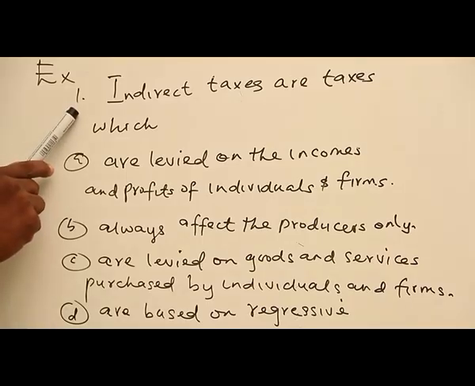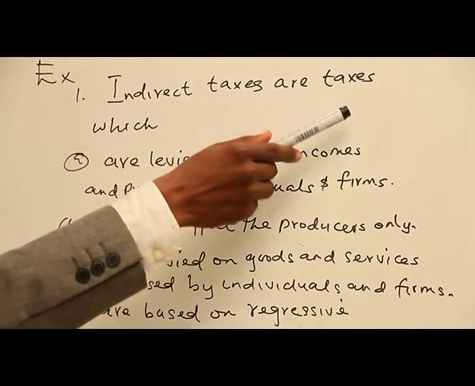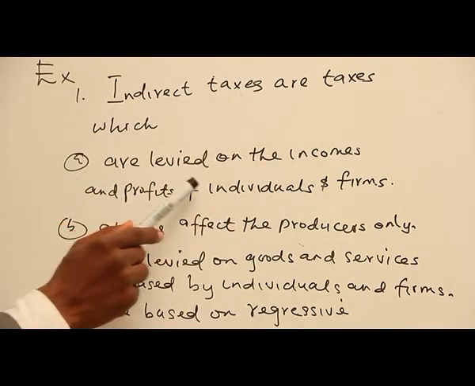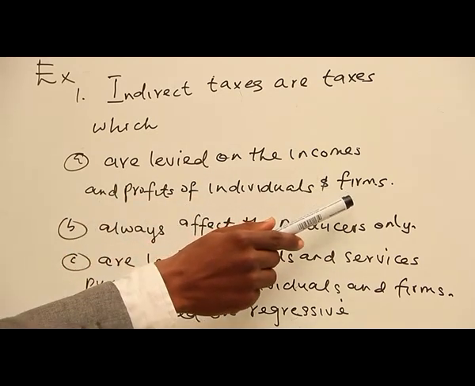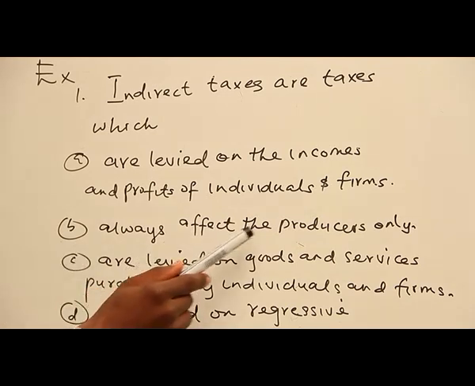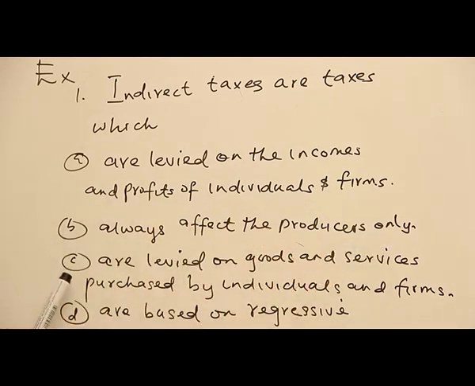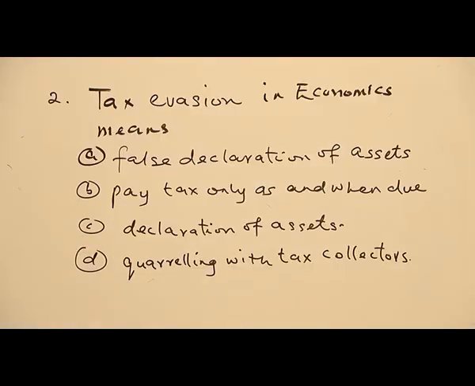Examples. Question 1. Indirect taxes are taxes which: A. are levied on the incomes and profits of individuals and firms. B. always affect the producers only. C. are levied on goods and services purchased by individuals and firms. D. are based on regressive. The right answer is C. Are levied on goods and services purchased by individuals and firms.